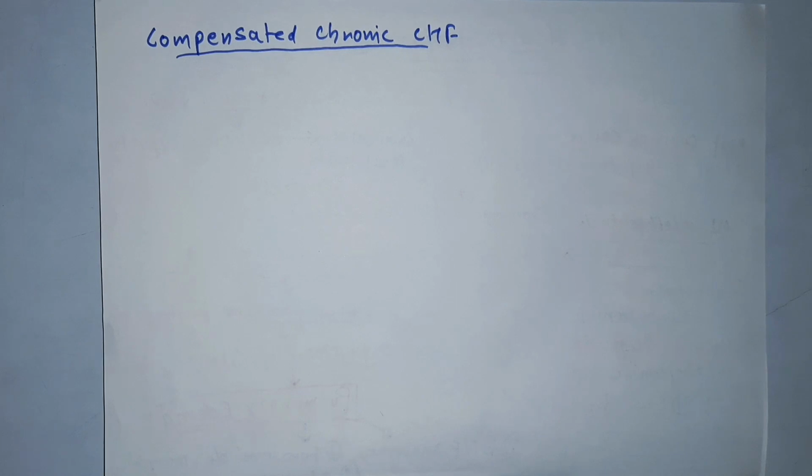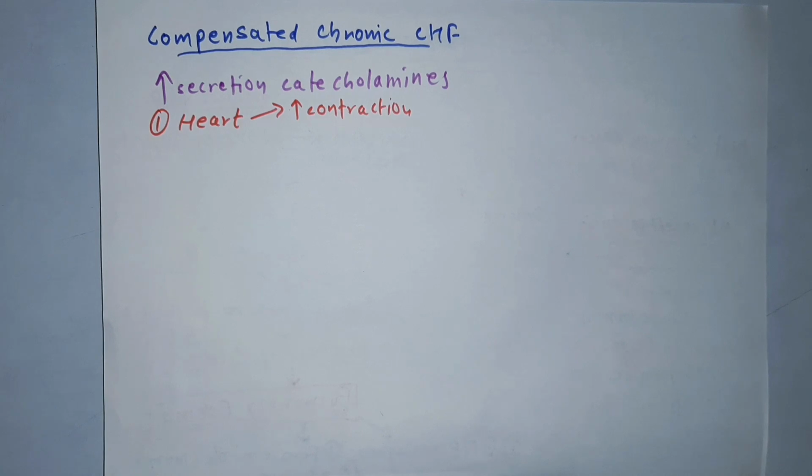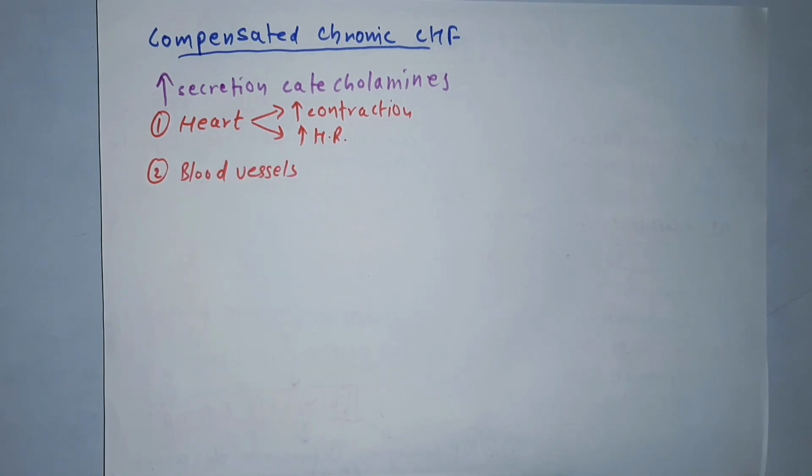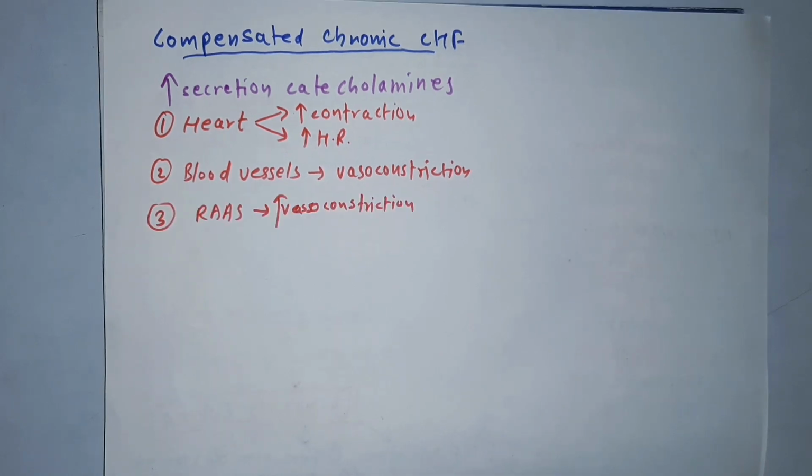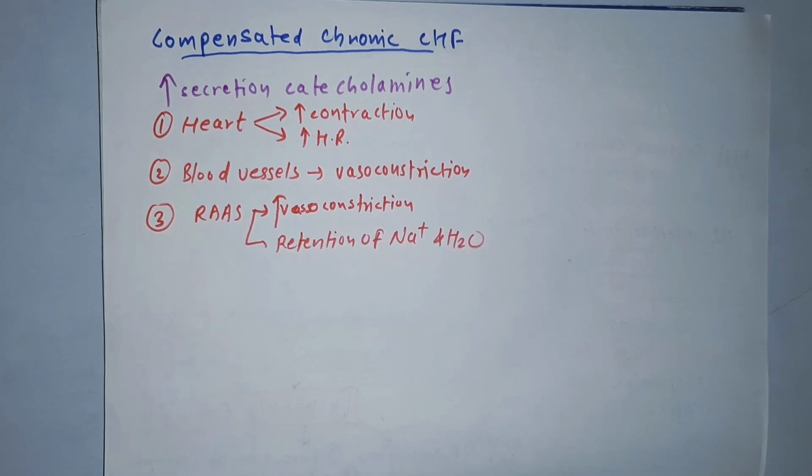In compensation, basically there is increased secretion of catecholamines. This increased catecholamines will affect the heart and can lead to increased contraction and an increase in heart rate. The catecholamines will also affect the blood vessels, where it causes vasoconstriction. It will also activate the RAS mechanism, in which there is increase in vasoconstriction and retention of sodium and water.